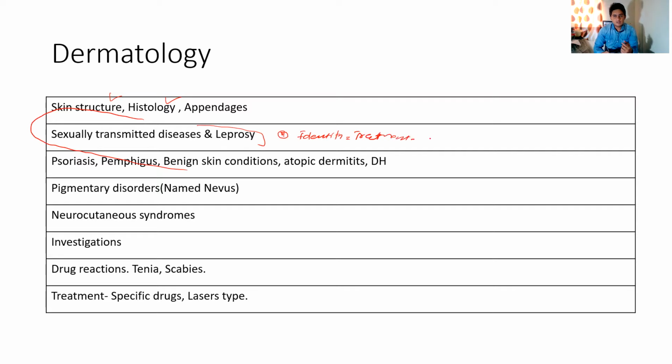One thing you should not miss is HIV. HIV is also a part of it, and it is a very favorite question of the examiner. So that part you should cover.